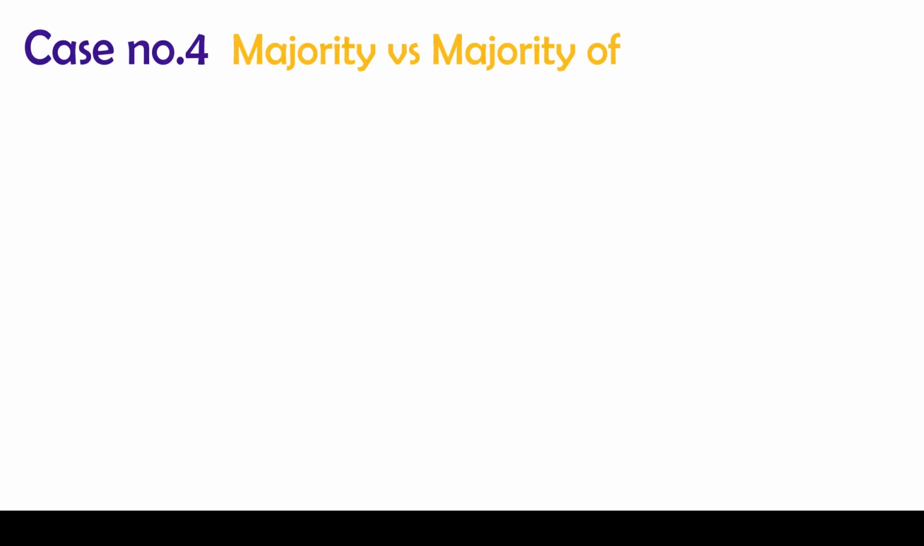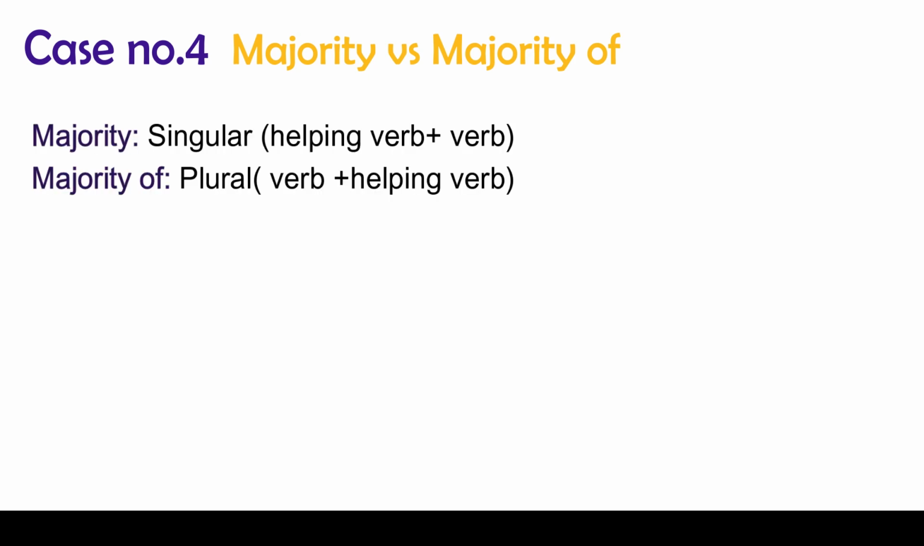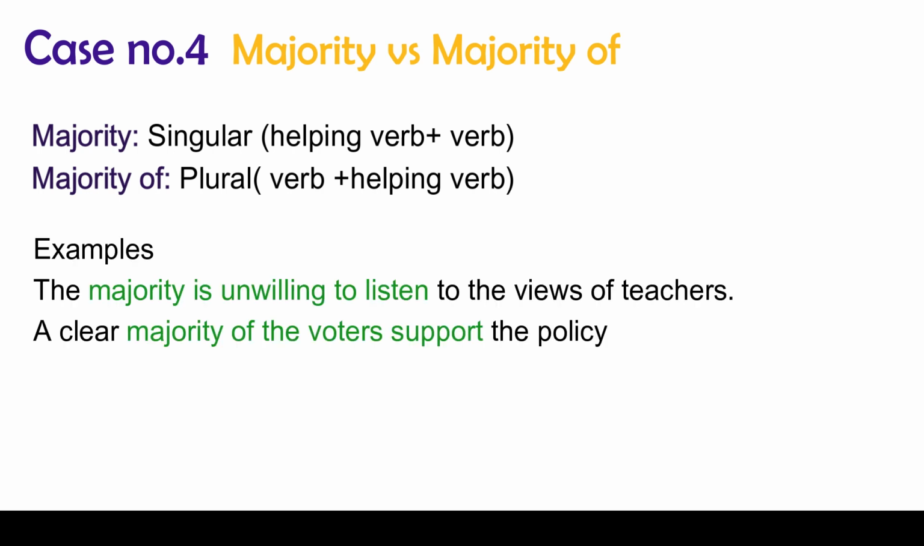Case number 4 majority versus majority of. Majority, singular, helping verb plus verb. Majority of, plural, verb plus helping verb. Examples are: the majority is unwilling to listen to the views of teachers. A clear majority of the voters support the policy.